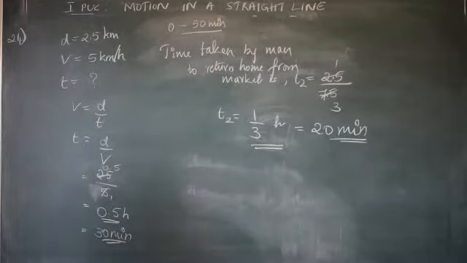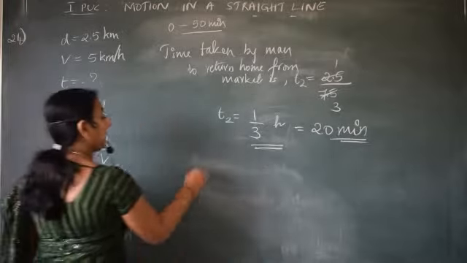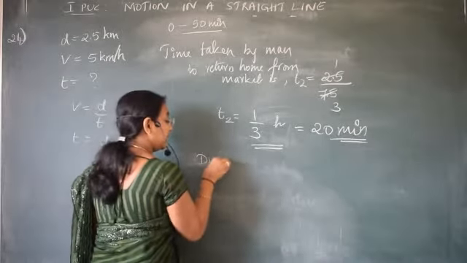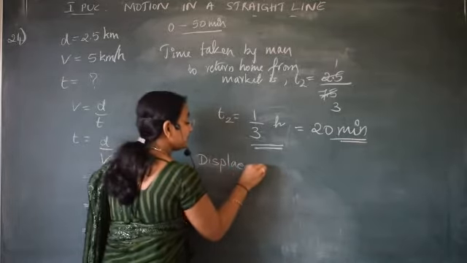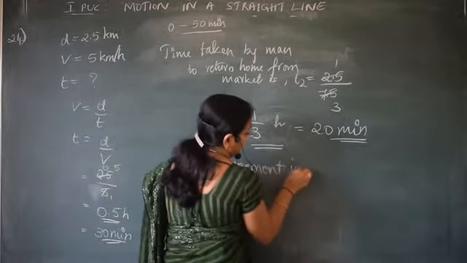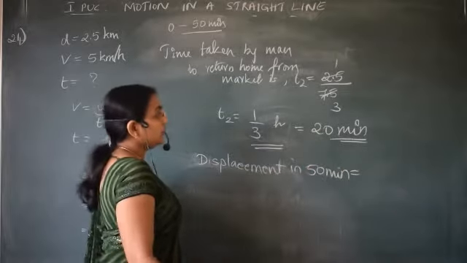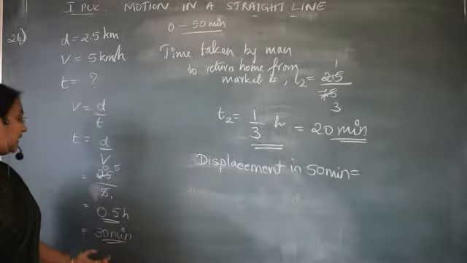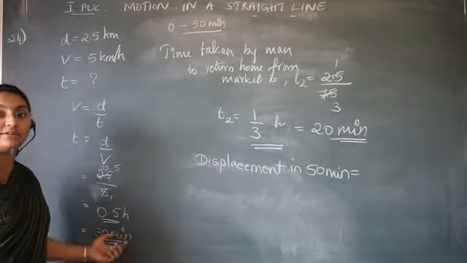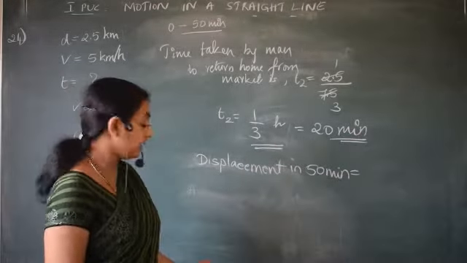So what about the displacement? Displacement in 50 minutes is equal to, see here, this is 30 minutes. From home he will start and reach the market in 30 minutes.